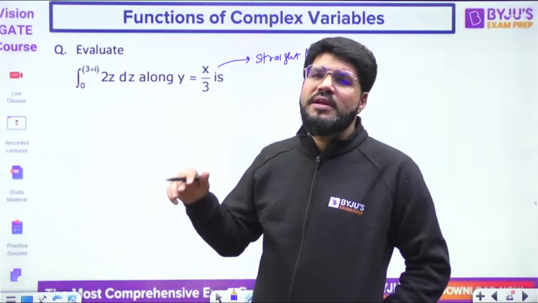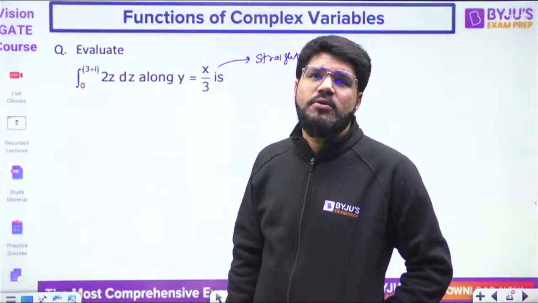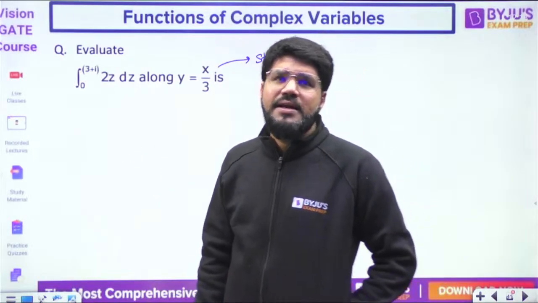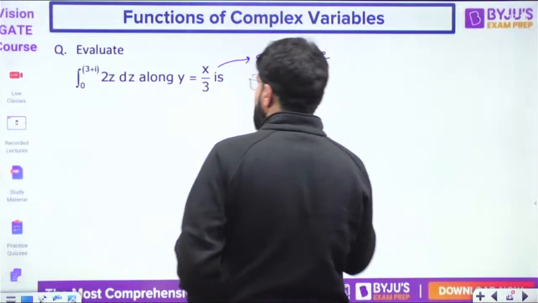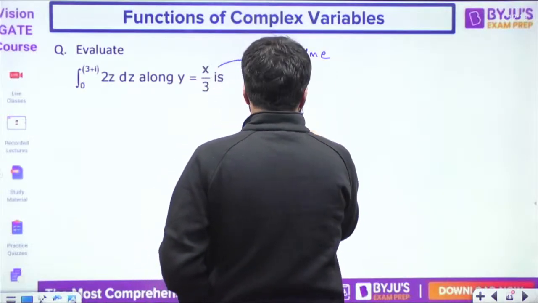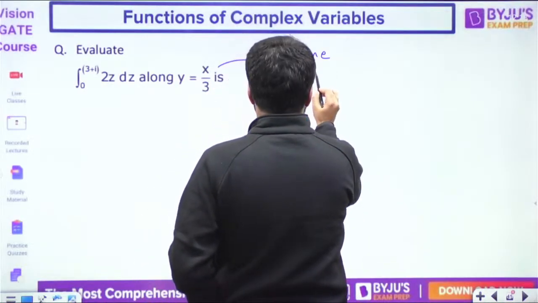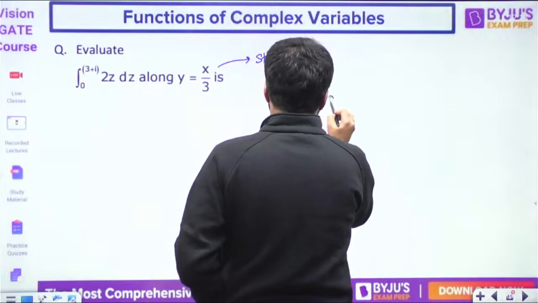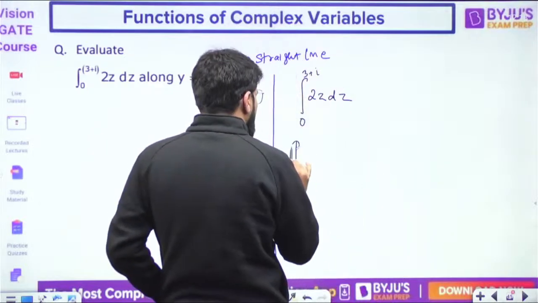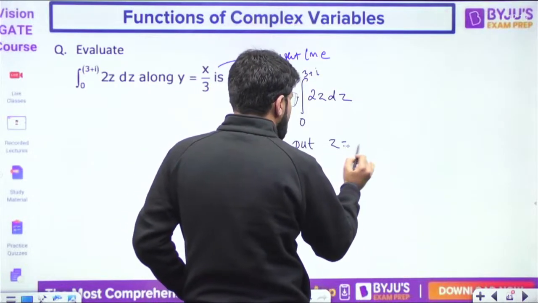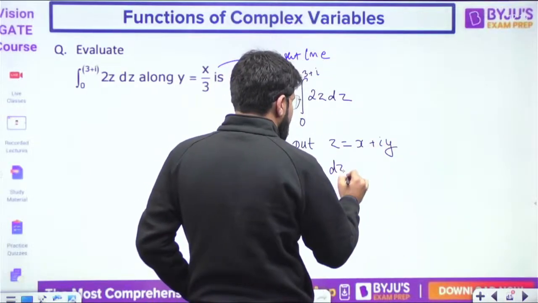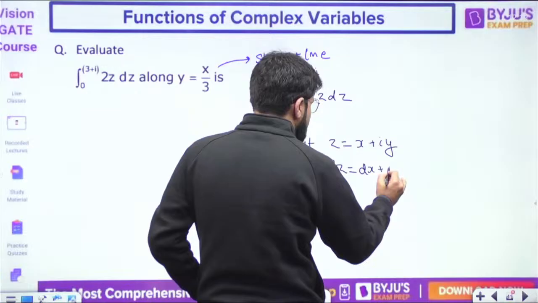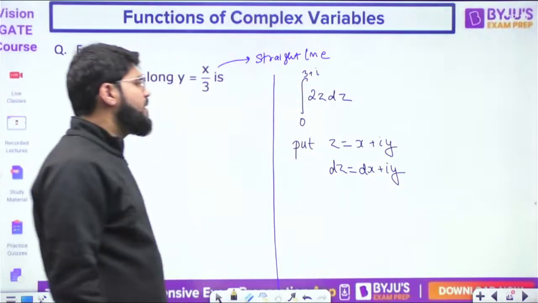Very much similar rules like you use in the vector calculus also. Line integral. So I'll tell you two things here. Okay, I have integral 0 say 3 plus I, 2z dz. Now what is z? Z is equal to x plus iy. So what will be dz? That will be dx plus I dy.